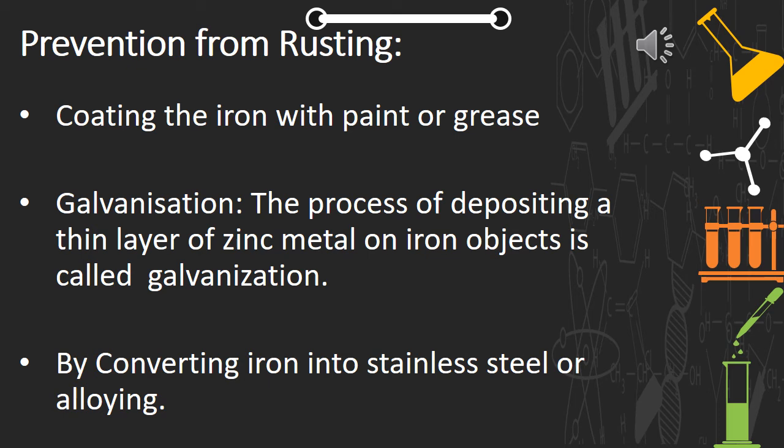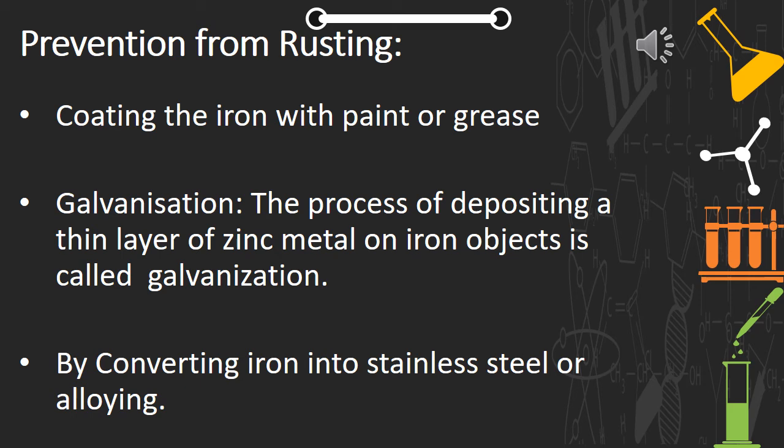And the last method is converting iron into stainless steel, or alloying. Molten iron is mixed with fixed amounts of carbon, manganese, chromium, and nickel. On cooling it forms an alloy called stainless steel.